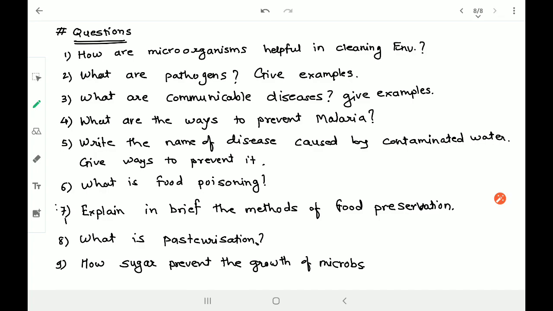Take the help of the textbook, mention all the points which are present in the textbook, and only then submit the answers to me. When I read the answers, I should see the textbook words, textbook language there. I can easily identify whether you have searched or whether you wrote it without any help. So do take effort and then write the answers.